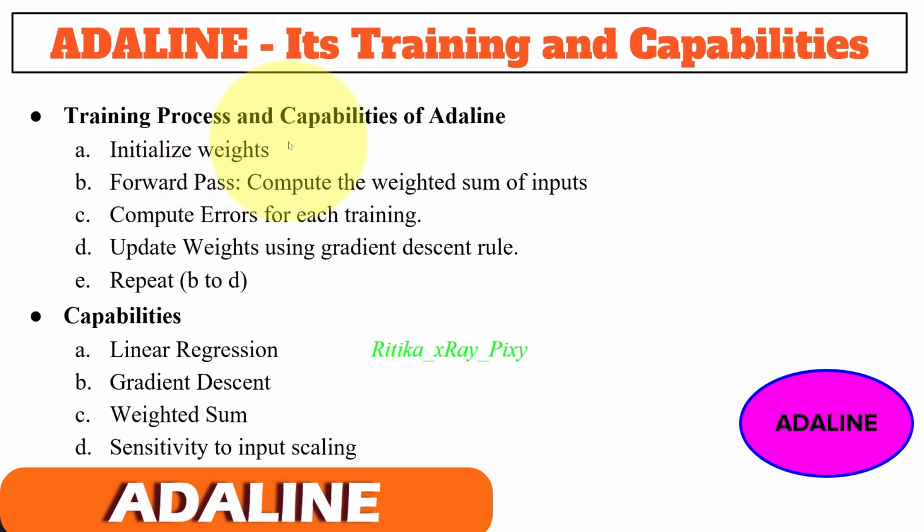For the training process, first we will initialize the weights, then we will compute the weighted sum of input, compute the error for each training sample, then update weights using the gradient descent rule. We repeat the steps until convergence. For the capabilities, we have weighted sum, linear regression, and sensitivity to the input scaling.